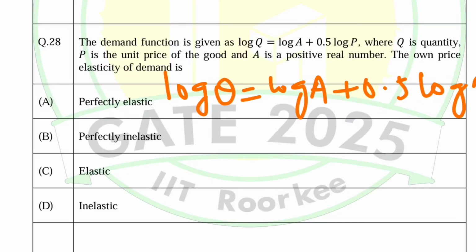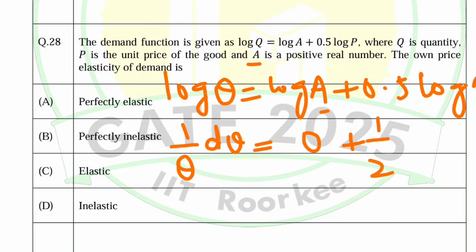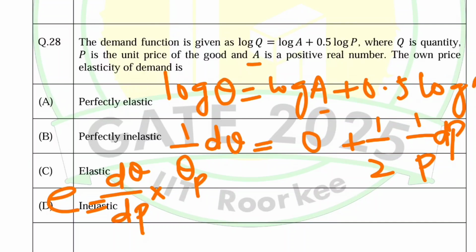Okay, first thing, take differential on both sides. So differential of log Q is 1 upon Q dQ, is equal to differential of log A is constant, so its derivative will be 0, since it is being told it is constant, plus we have 0.5, so let's write 0.5 is 1 upon 2. Differential of log P will be 1 upon P dP. Okay, and we know the formula for elasticity of demand. Elasticity of demand is equal to the change in the quantity due to the change in the price into P upon Q.